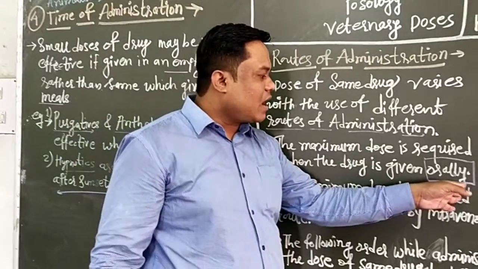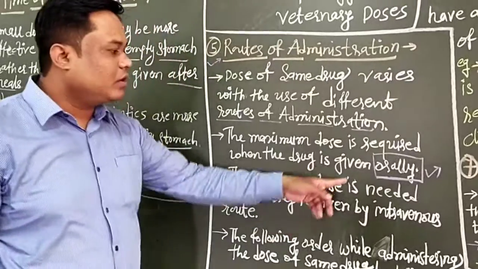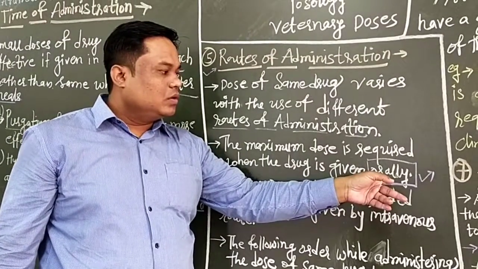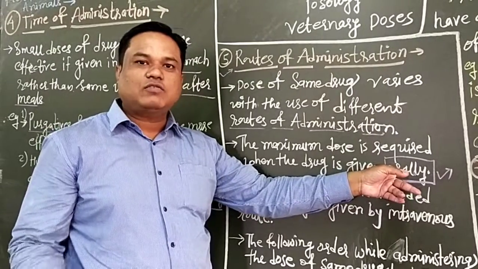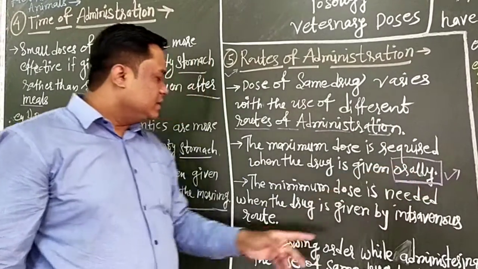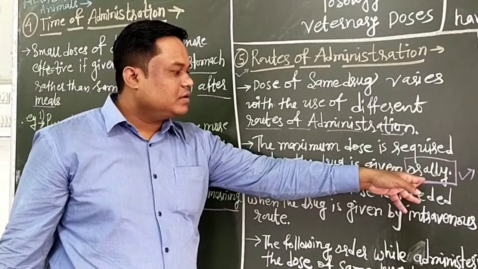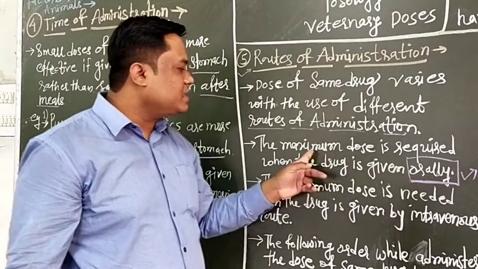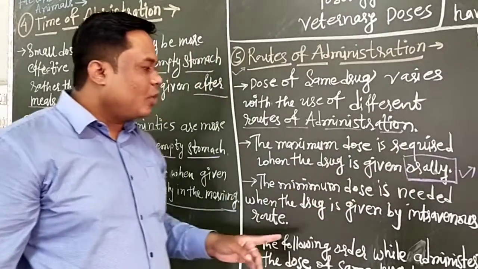These conditions are required for a drug given by the oral route of administration for the pharmacological activity. Therefore, when the drug is given orally, the maximum dose is required for the oral route of administration.